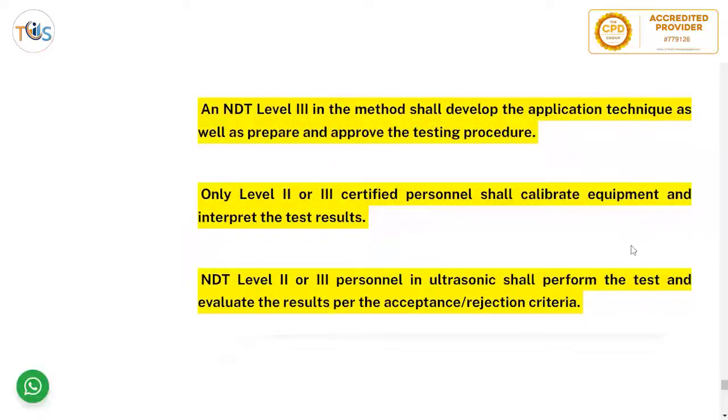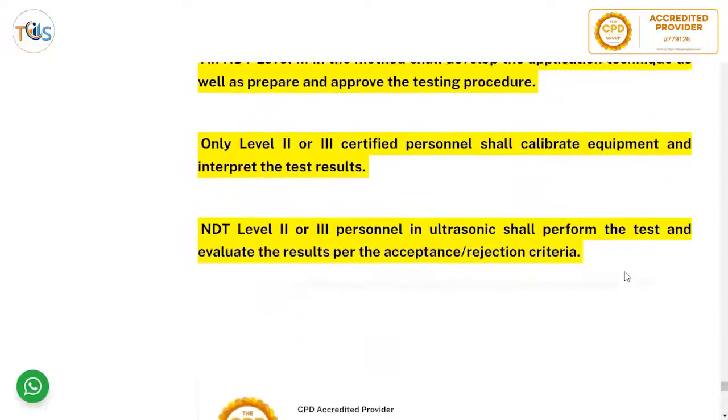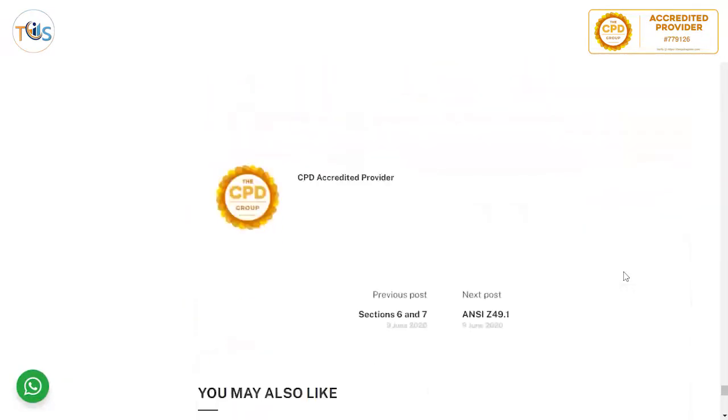NDT level 2 or level 3 in the method shall develop the application technique as well as prepare and approve the testing procedure. Level 2 or 3 certified personnel shall calibrate equipment and interpret test results, and NDT level 2-3 personnel in ultrasonic shall perform the test and evaluate the results as per the acceptance and rejection criteria.